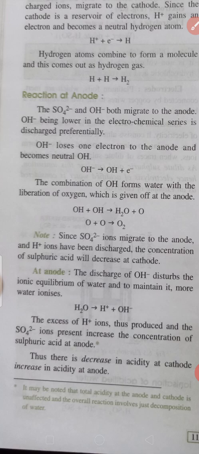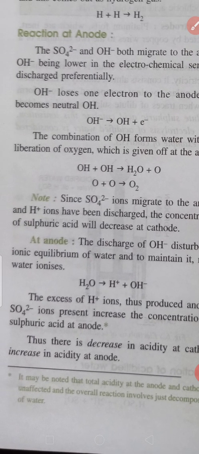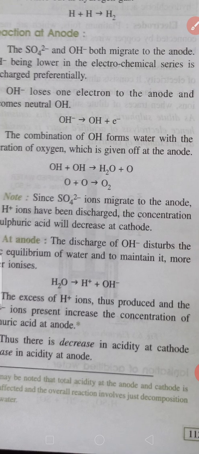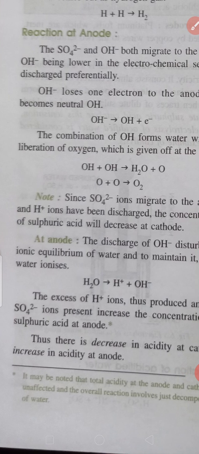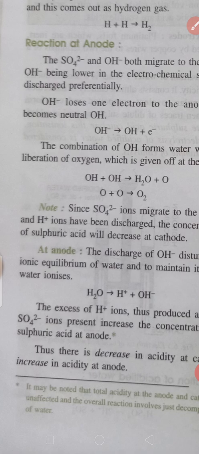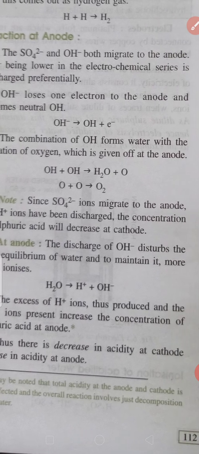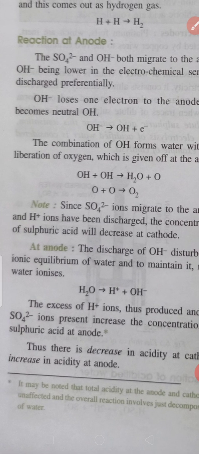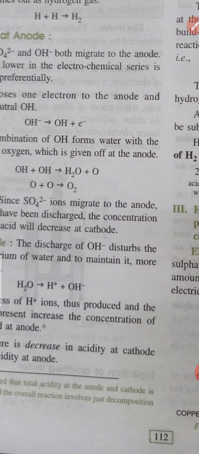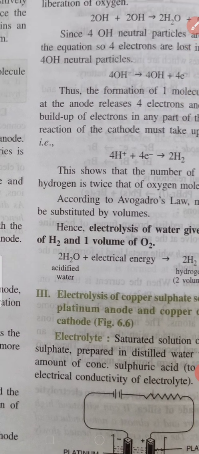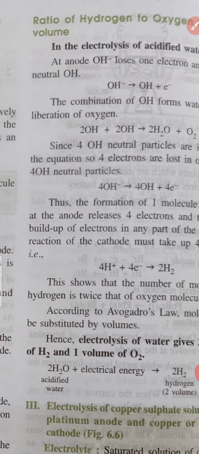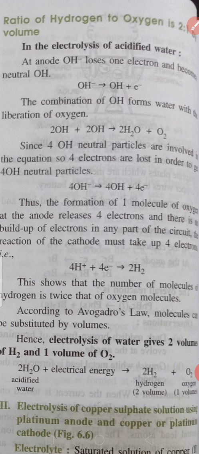So children, it may be noted that total acidity is unaffected and the overall reaction involves just decomposition of water. Thus there is a decrease in acidity at the cathode and an increase in acidity at the anode. So children, we say that the net concentration of the electrolyte remains the same.